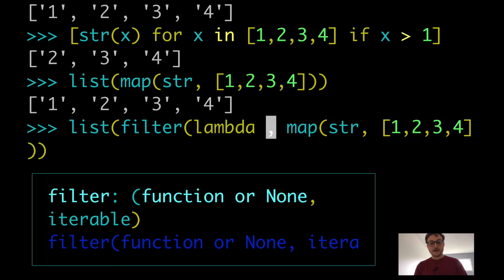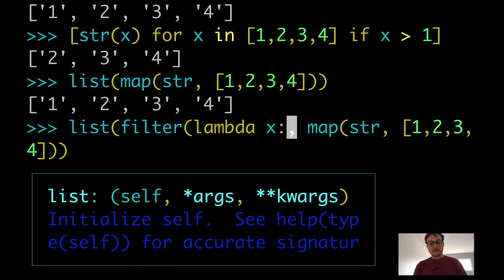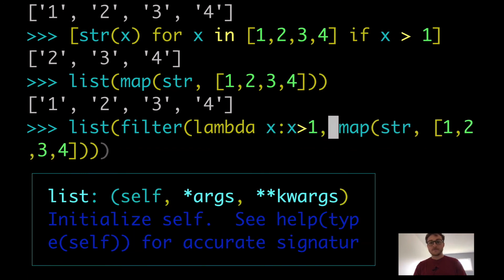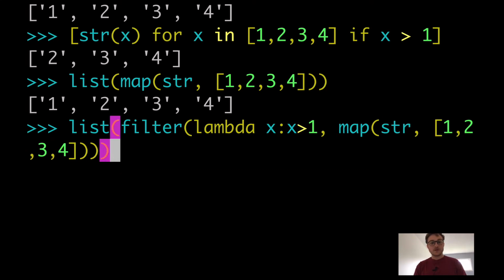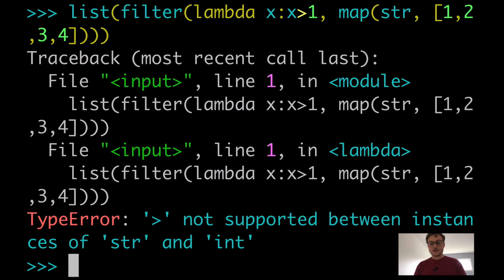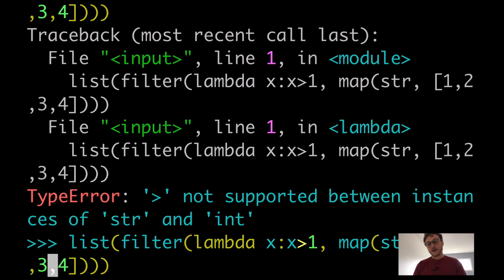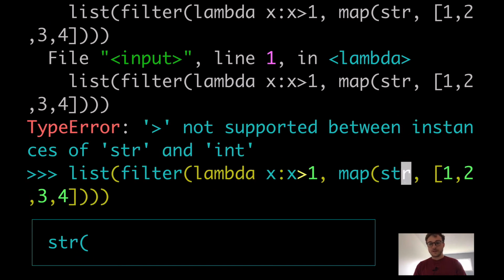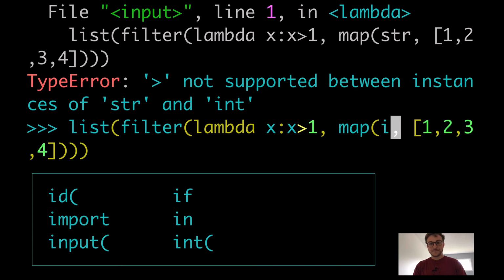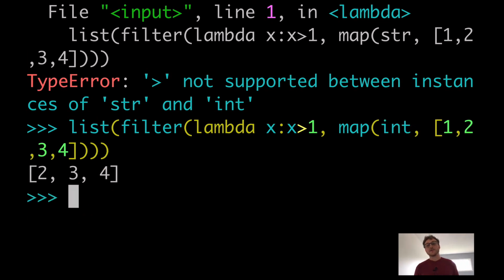So we do lambda x, x greater than 1, map, and I probably need to add one more thing around there, str and int. Okay, let me just do this with int. Okay, so 2, 3, 4.